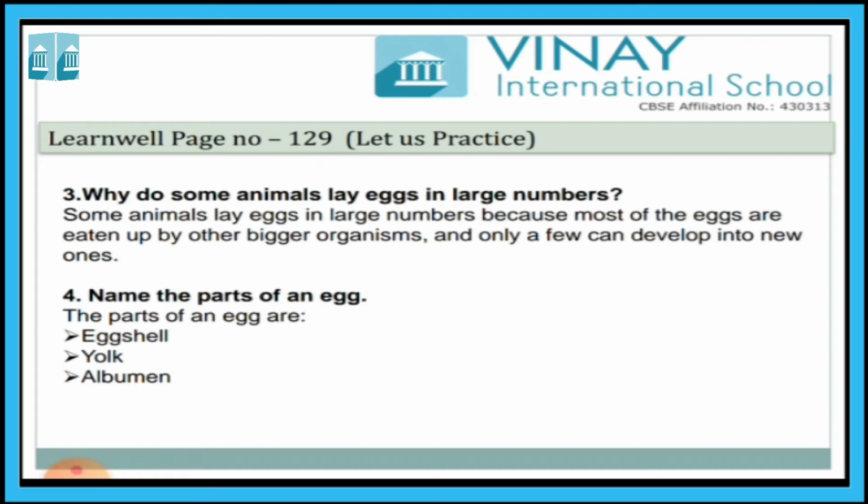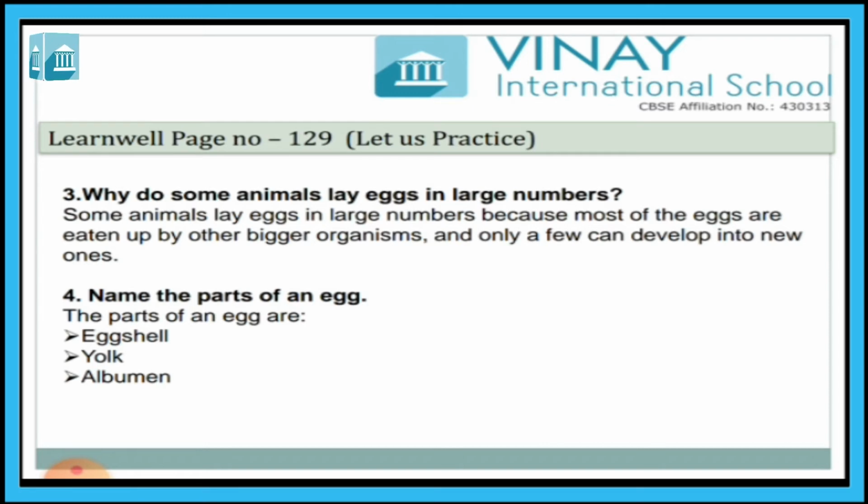Most of the eggs are eaten by bigger organisms, and only a few can turn into new ones.